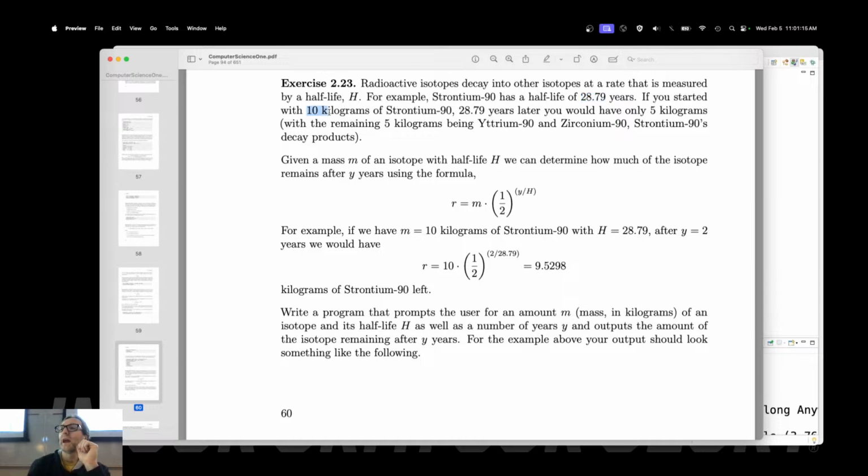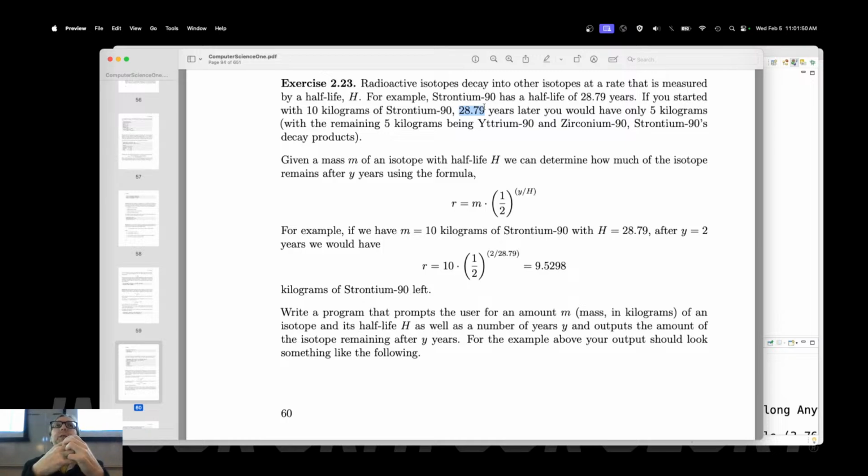If you started with 10 kilograms of strontium-90, then 28.79 years later, you'd have only 5 kilograms left, because the other 5 kilograms has decayed into its decay products of yttrium and zirconium. And those are probably radioactive too. And this is why nuclear weapons are bad, because strontium-90, the main byproduct, is going to sit in the environment for 30 years until it's half that. Another 30 years until it gets down to 25%. Another 30 years until it gets down to like 12%.